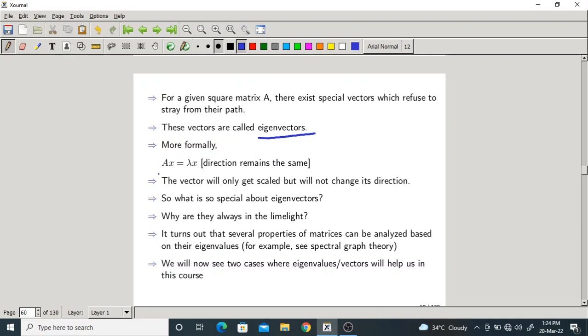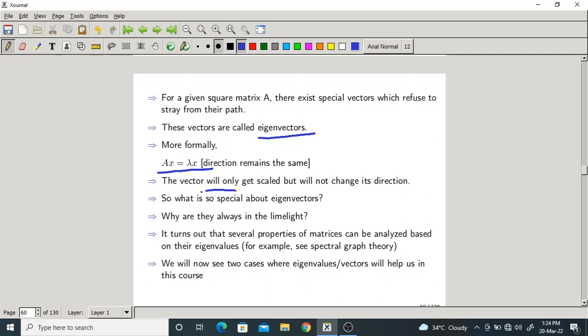So we write Ax equals some lambda times x. So if x is the eigenvector, when it is hit by a matrix A, now you get lambda x. Okay. So the lambda is the magnitude of the vector. The lambda can be more or less, which means the original magnitude can be increased or decreased, but the direction is same.